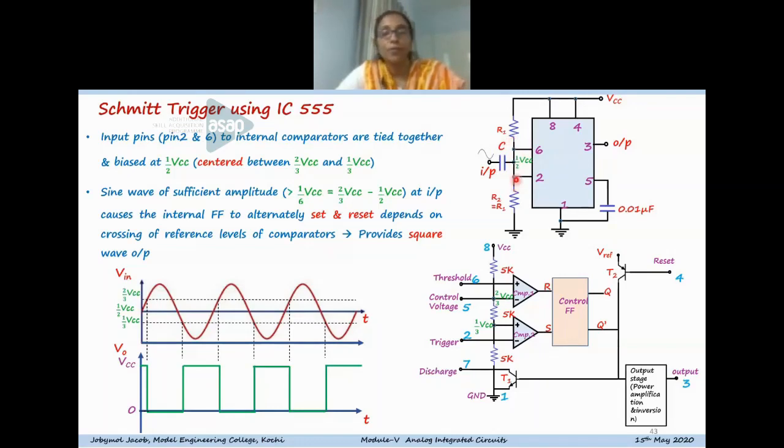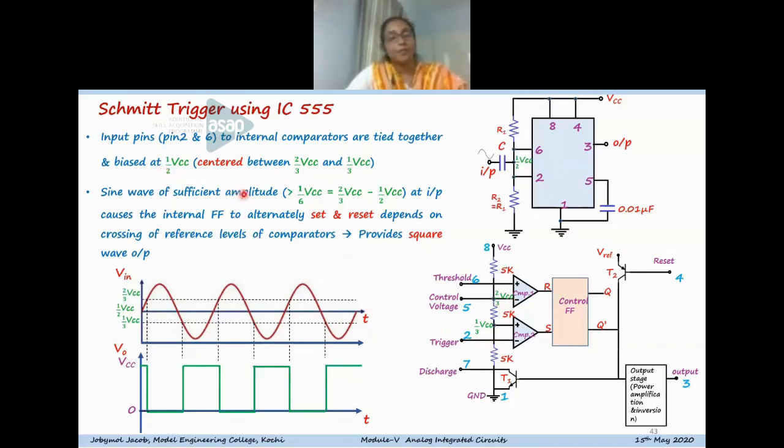So this is the voltage applied to the 6 and 2 input pins, and we know that the reference voltages to the two comparators are 2/3 VCC and 1/3 VCC.